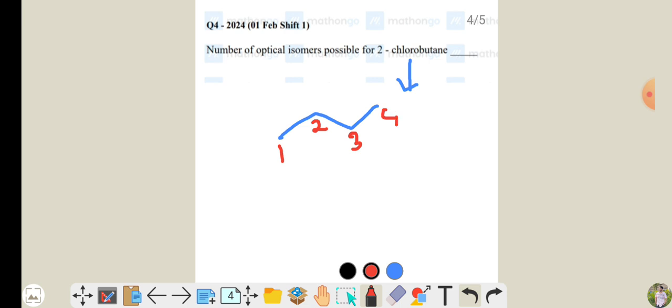Then 2-chloro is there, it means at the second position chlorine is attached here. Or for a little bit of clarity, you can make it like this. Chlorine is attached at 2 position. Clear? So now obviously how many chiral centers are possible in this?